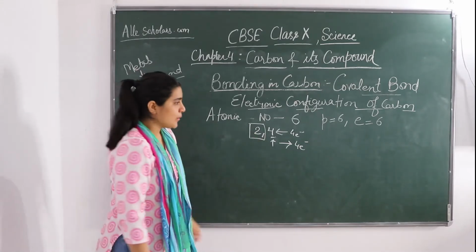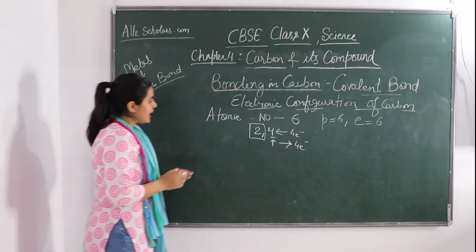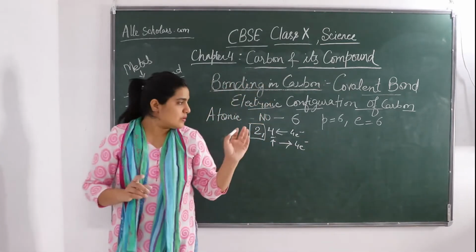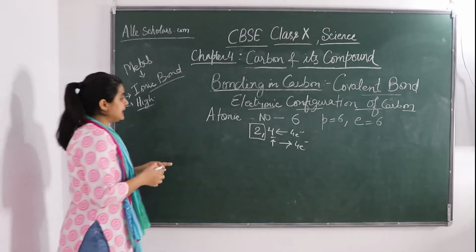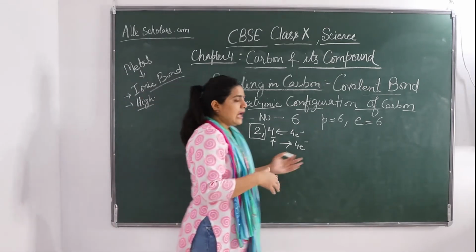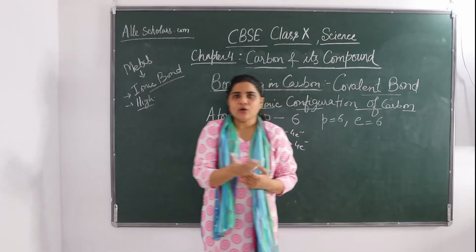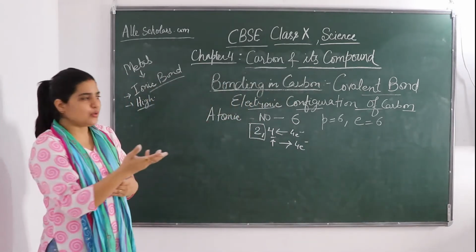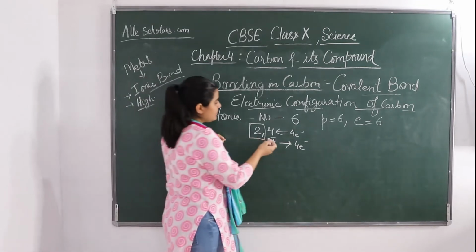Either this carbon gives its 4 electrons to complete its octet, or it takes 4 electrons from some element to complete its octet. Okay, so in case of carbon, as you are seeing, the 4 electrons present in the outermost shell need to be gained or lost. Okay, 4 more to be gained or 4 to be lost.